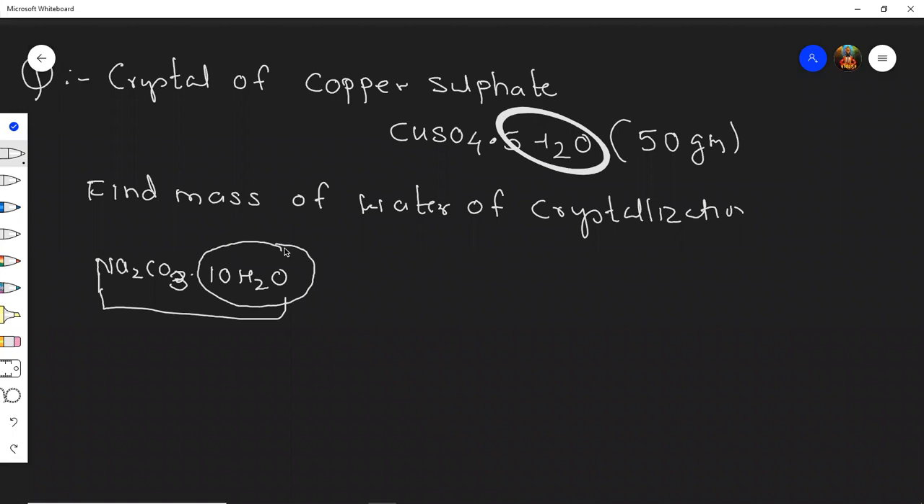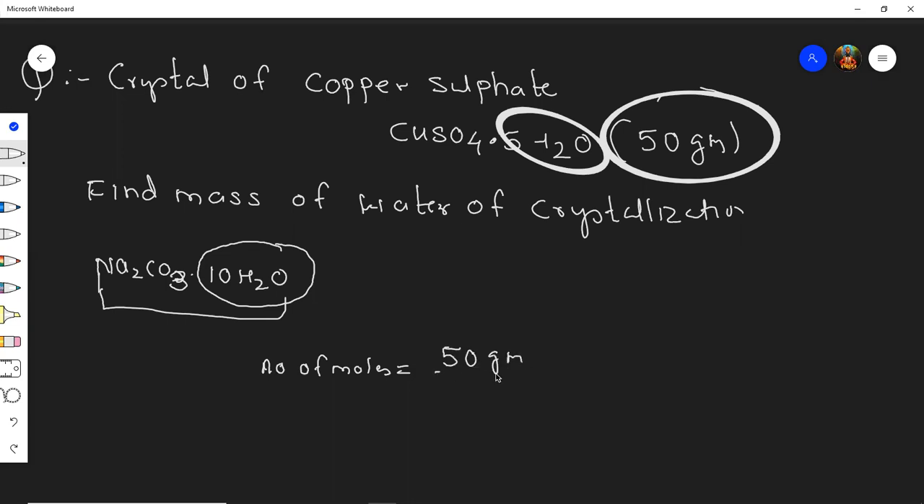Now for solving mole concept problems, students, every time fix in your mind that first you will find the number of moles. So how to find number of moles? Your weight is given here. So when weight is given, the formula is weight upon molecular mass. Weight is given, 50 gram. And molecular mass we'll see. The formula given to us is CuSO4 dot 5H2O.